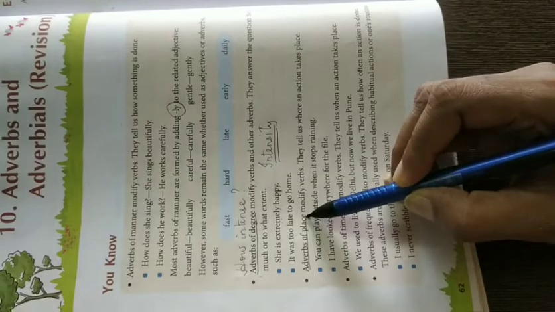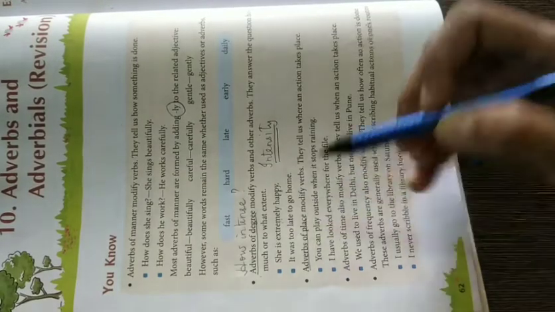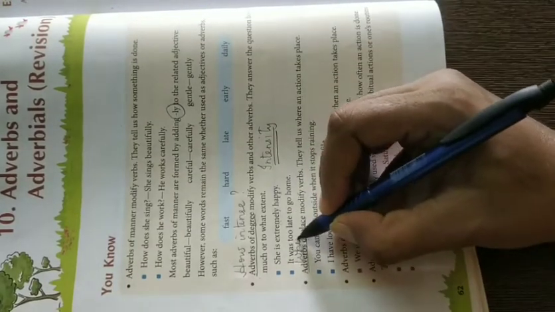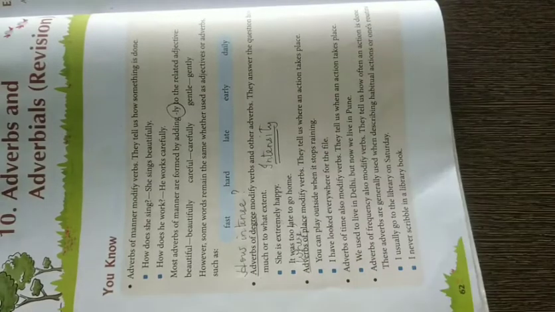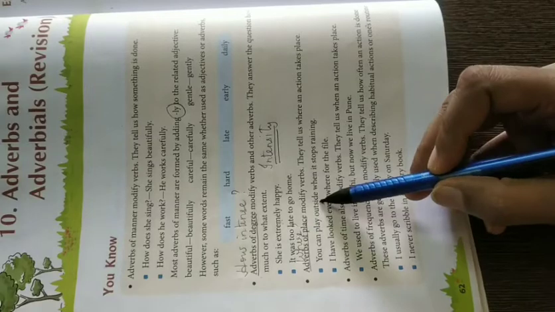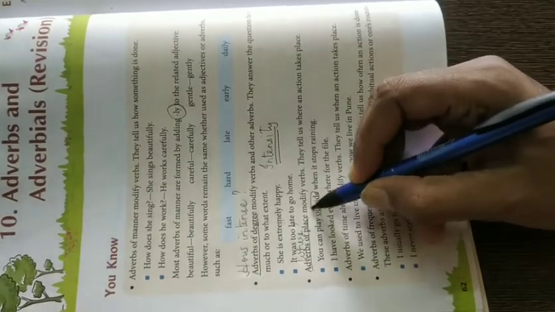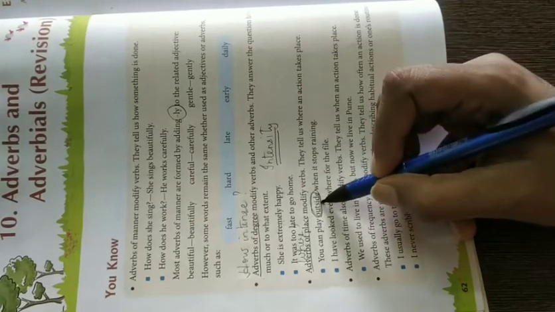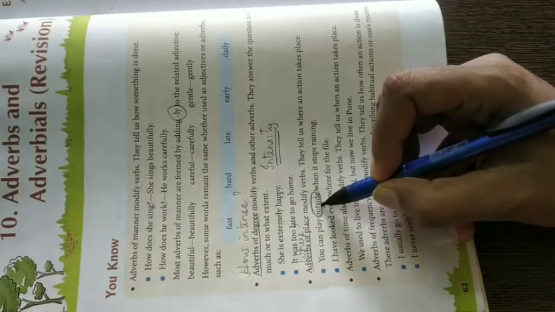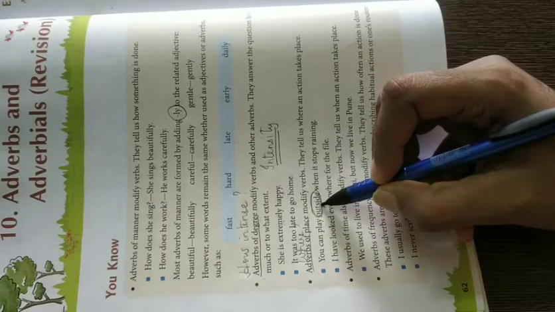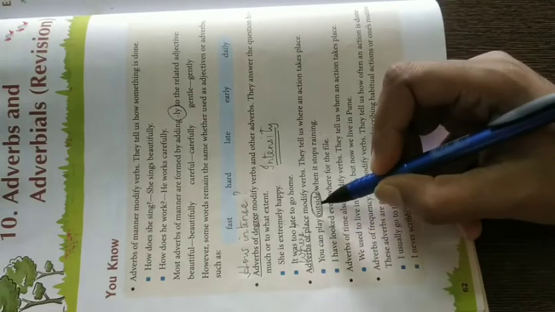Adverbs of place. Adverbs of place tell you where the action is taking place. You can play outside when it stops raining. Where will you go and play? Outside. This is the word which is indicating where the action is taking place. That is why it is called an adverb of place.